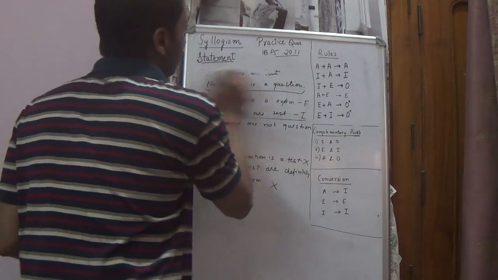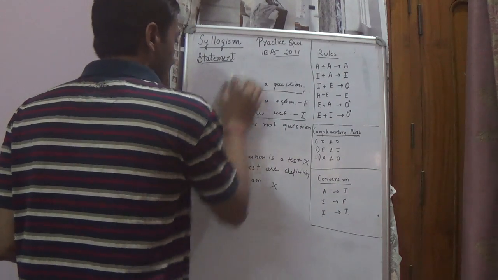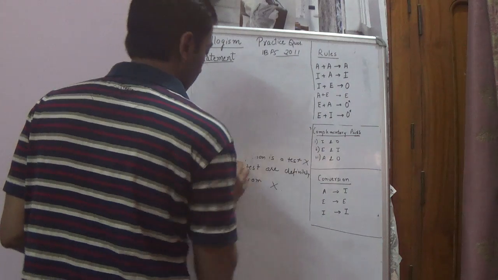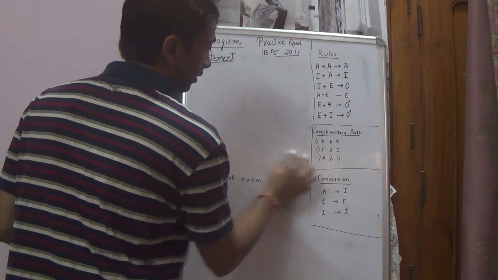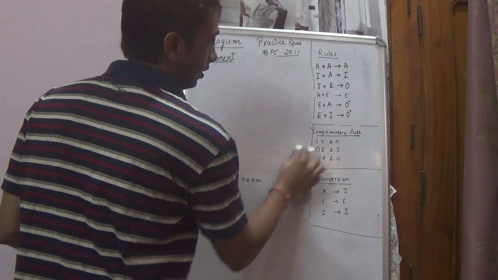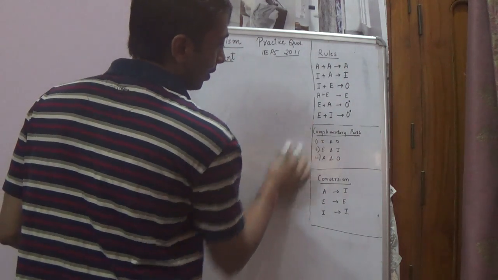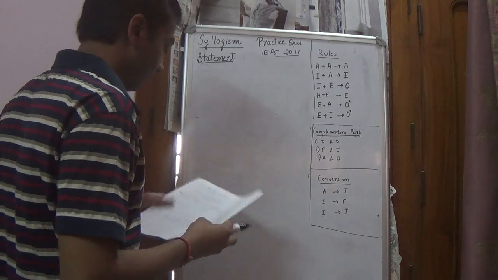So we'll check another question. All we need to know is these funda. These are the rules we need to know. These are the conversions we need to know, how we can convert the sentences to get the right subject and predicate.